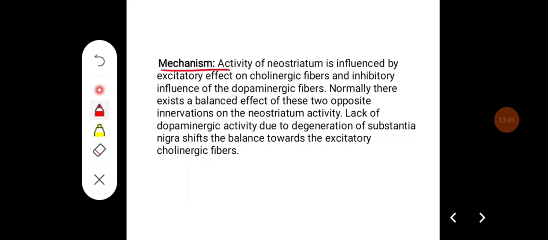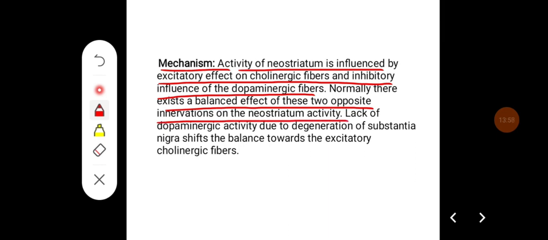The mechanism for rigidity is the activity of neostriatum is influenced by excitatory effect on cholinergic fibers and inhibitory influence of the dopaminergic fibers. Normally there exists a balance effect of these two opposite innervations on the neostriatum activity. Lack of dopaminergic activity due to the degeneration of substantia nigra shifts the balance towards the excitatory cholinergic fibers.